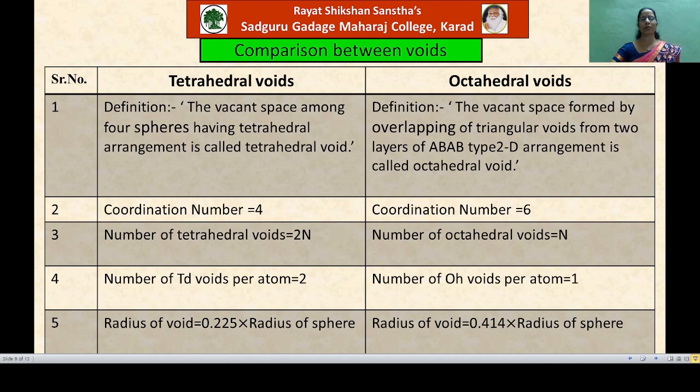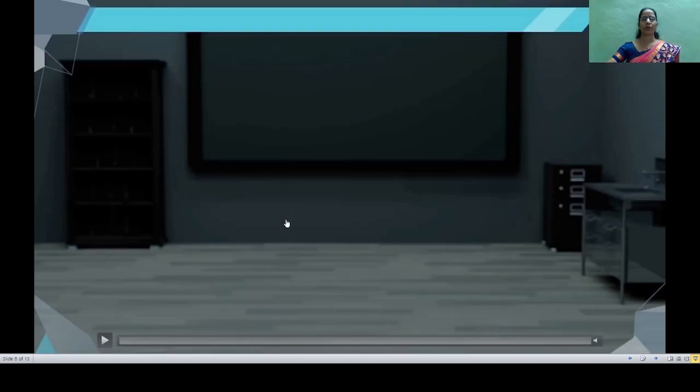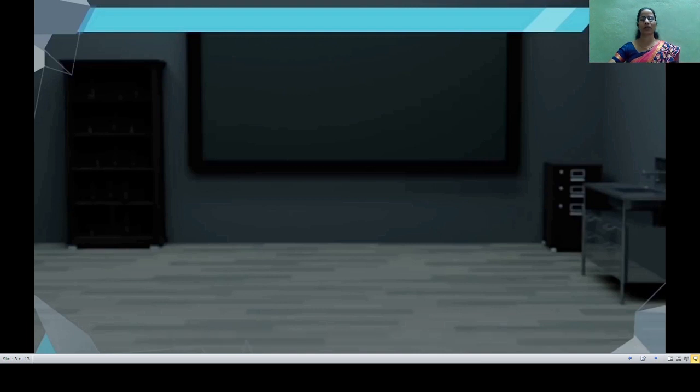Now let's compare between the two. I hope you understood this close packing of the spheres in 3 dimensions in the crystal lattice with the help of 1-dimensional and 2-dimensional close packing. Okay. Thank you.